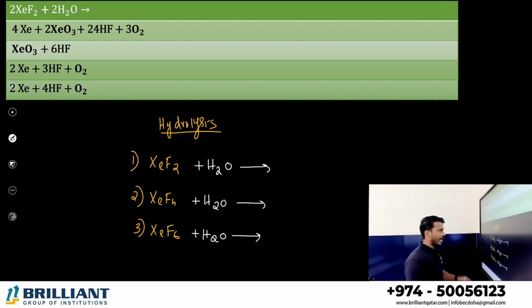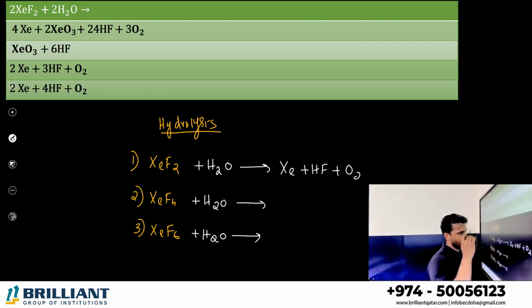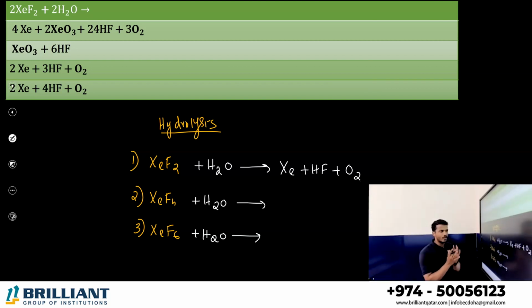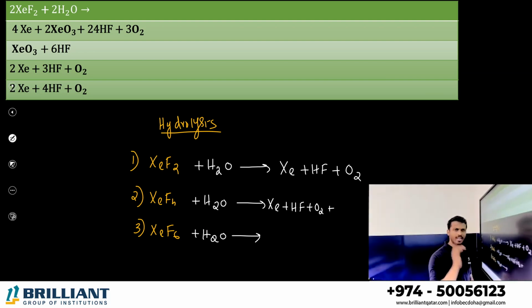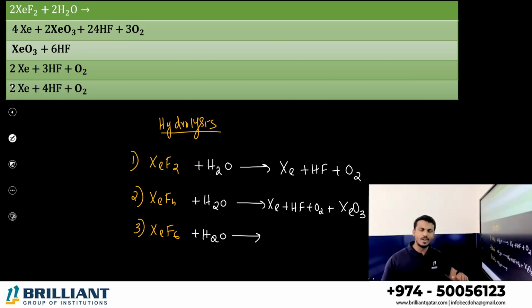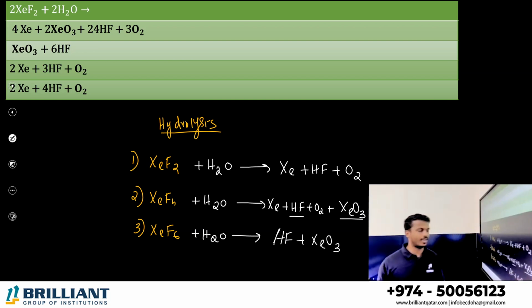Very simple to remember. XeF2 on hydrolysis, all of you remember, gives xenon, hydrogen fluoride, and oxygen. Same thing you repeat in the second reaction: Xe plus HF plus O2, and one more product, XeO3. In the last one, you take only two things from the previous equation, that is HF and XeO3. This is the only product forming in the last one.